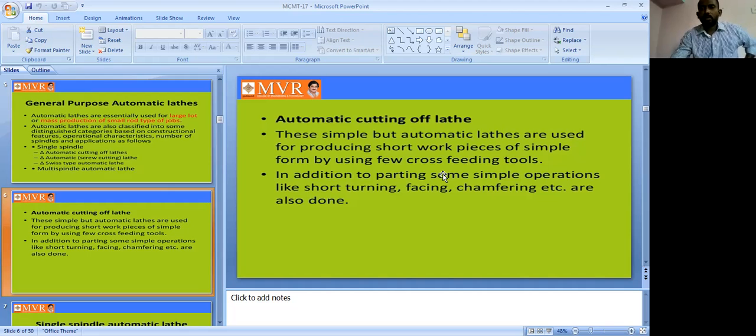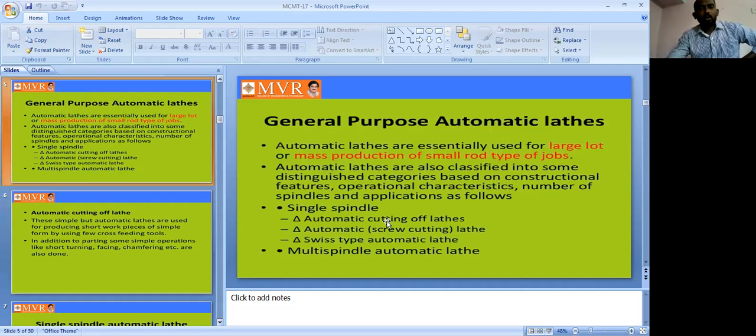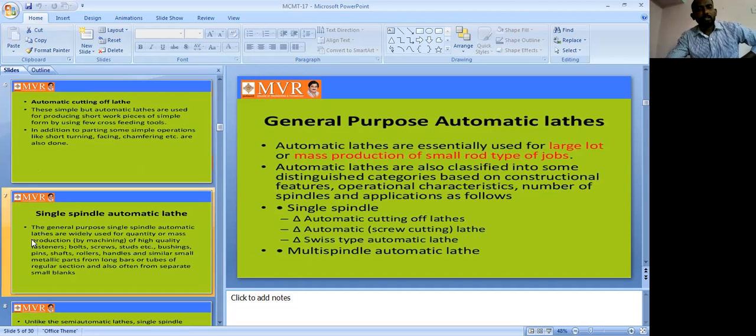First of all, we can use it for the automatic cutting lathe, and the additional operations again we can use for these kinds of operations: turning, short turning, facing, chopping. We can use the additional one. So the next operation, the first one is the automatic cutting lathe. Second one is automatic screw cutting lathe.